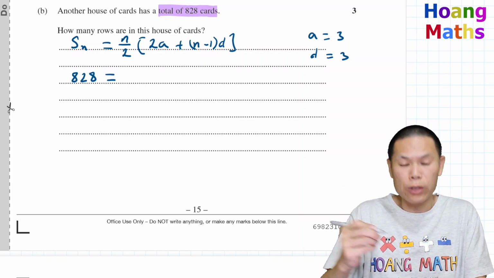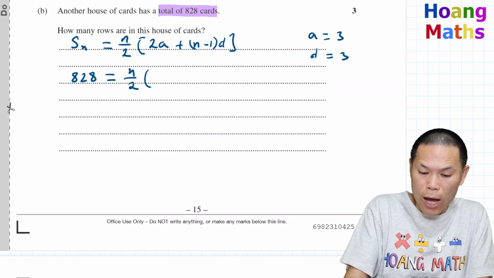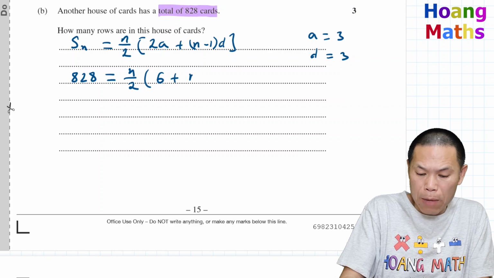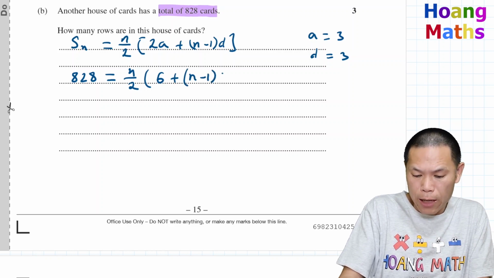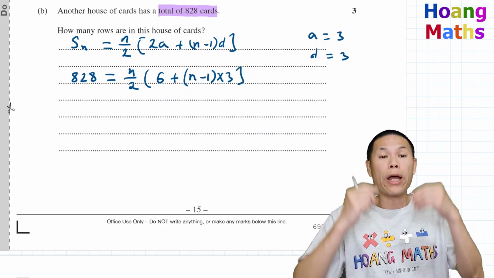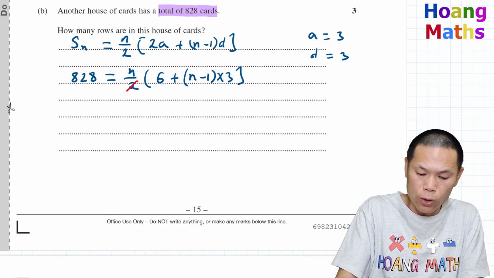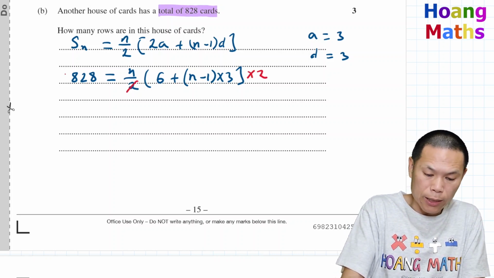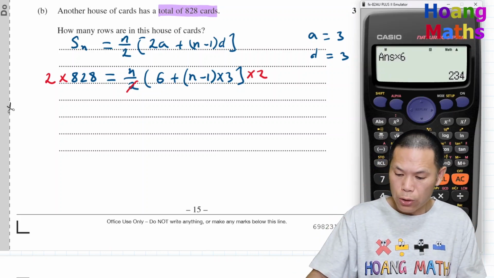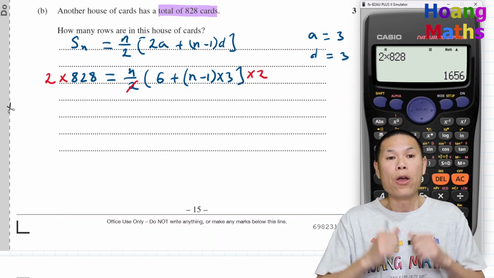So n is what we need to find out. So n over 2 times 2a, 2 times 3 is 6 because a is 3, plus n minus 1. We don't know what n is, and we times by the common difference, that is 3. Now I times 2 on both sides because I need to get rid of the 2 here. I put it on a calculator: 2 times 828. So there you go.